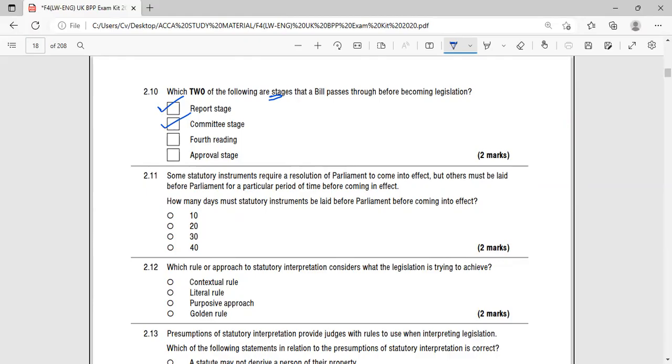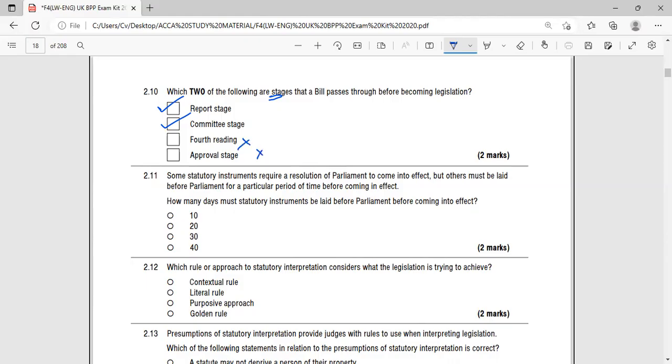The stages that a bill passes through before becoming legislation are first reading, then second reading, then committee stage, then report stage, then third reading, then passing through the same stages in the other house, and royal assent. So these two are the relevant ones. Fourth reading and approval are not relevant or not considered.